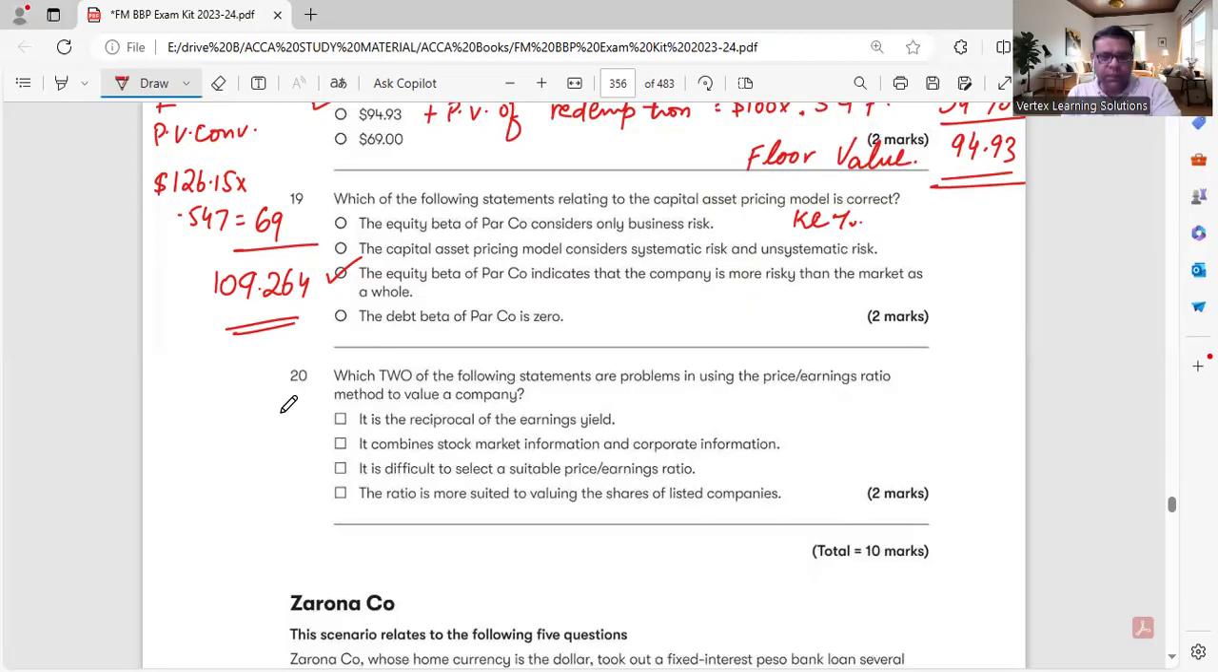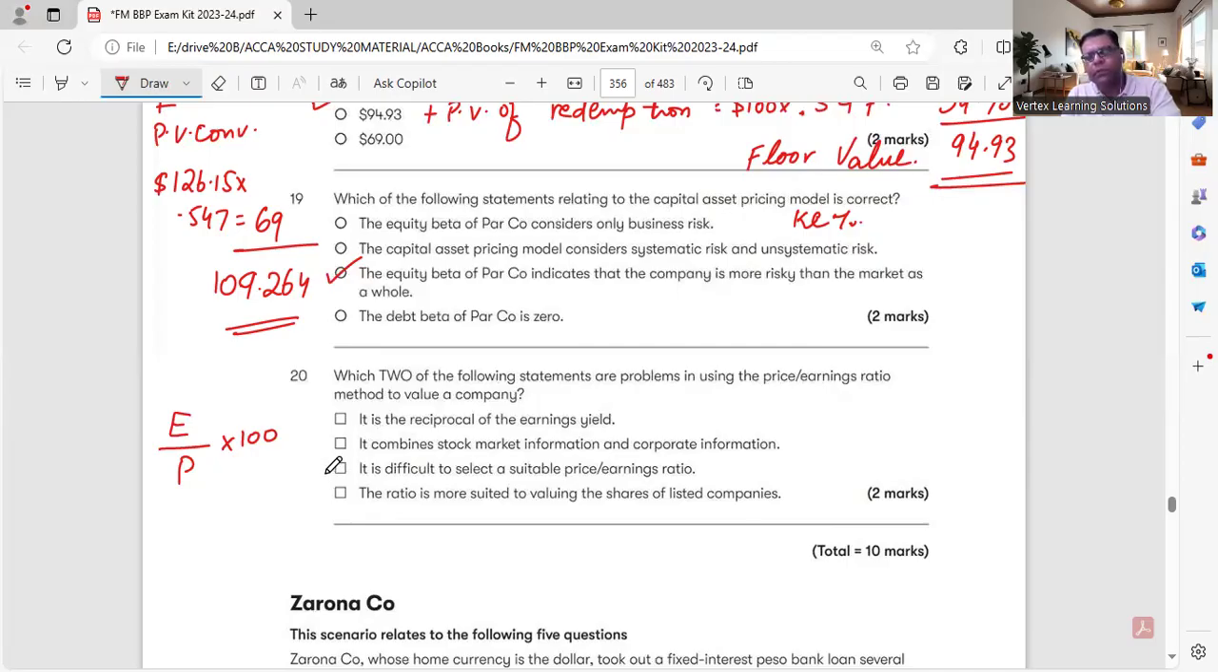First one is it is the reciprocal of earning yield. It is not the reciprocal of earning yield. Earning yield is what? Earnings divided by price. It means we are calculating the output or yield of price in terms of percentage, that what did we earn during this accounting period. So it is not the reciprocal of earning yield. It is the opposite to the earnings yield. It combines stock market information and the corporate information.